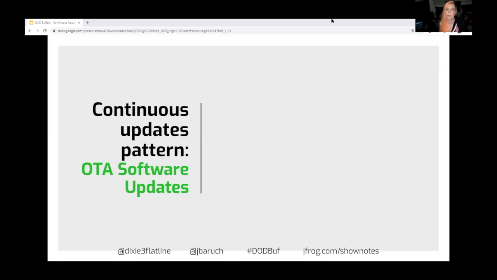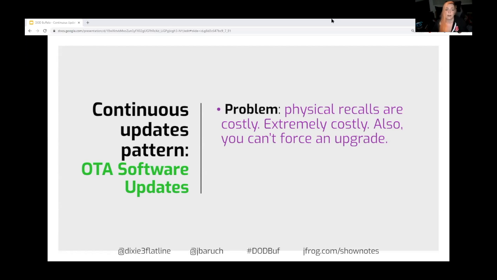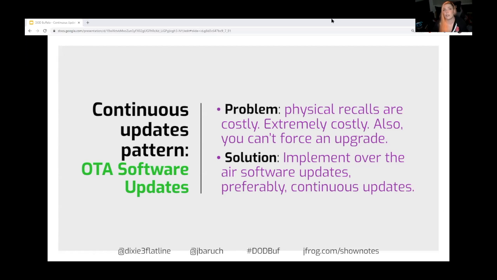They have to make the decision to take the car into a service center, probably take the whole day off of work and wait for their car. It sucks. And the solution here is to implement over-the-air updates. Like, that's it. Just over-the-air updates, preferably continuous updates.